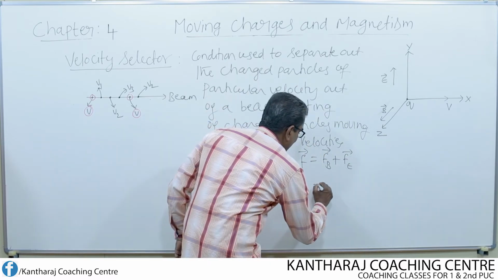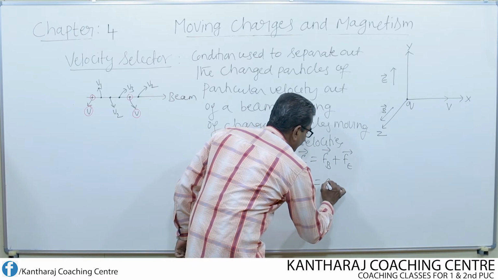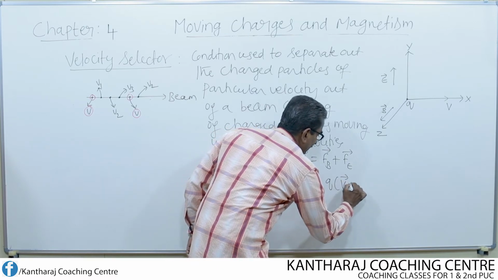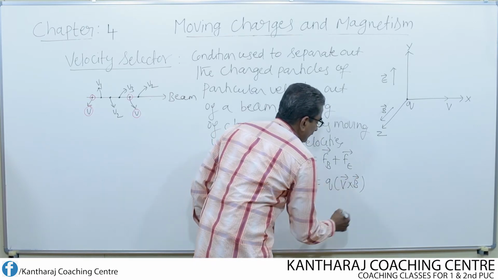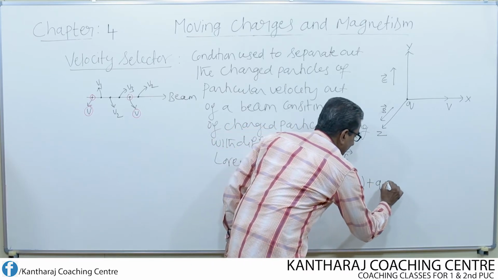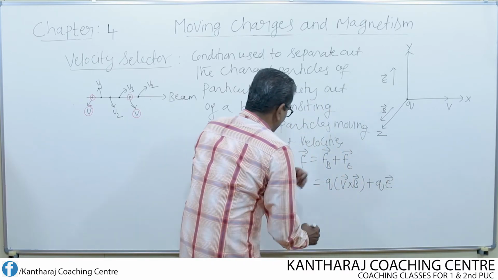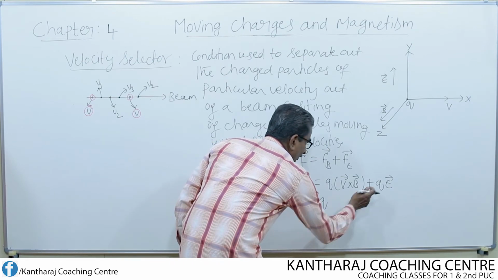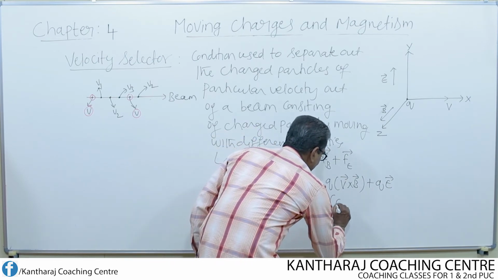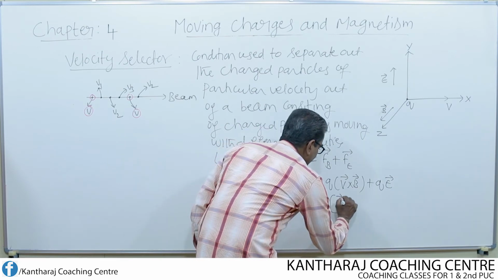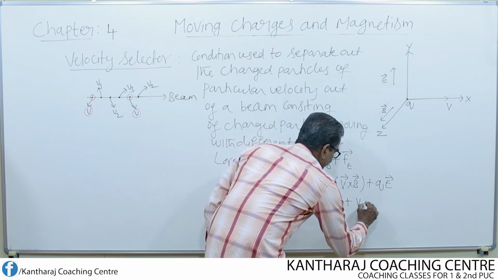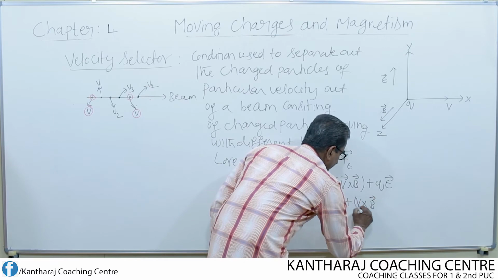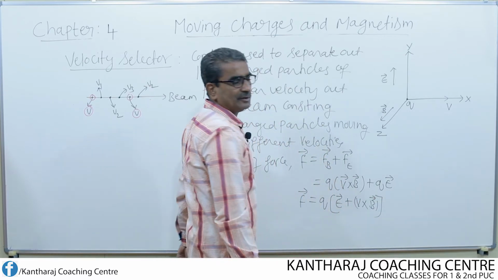The force due to the magnetic field is Q into V cross B. The force due to the electric field is Q into E. Let us rewrite this: F equal to Q, taking Q outside, into E plus V cross B.